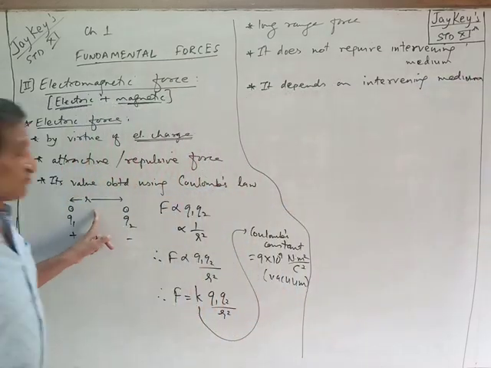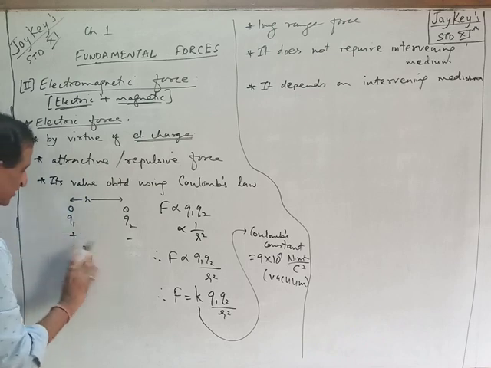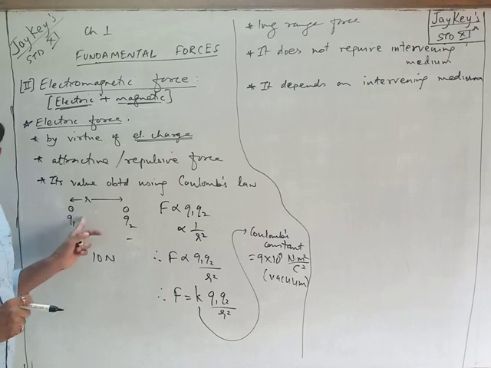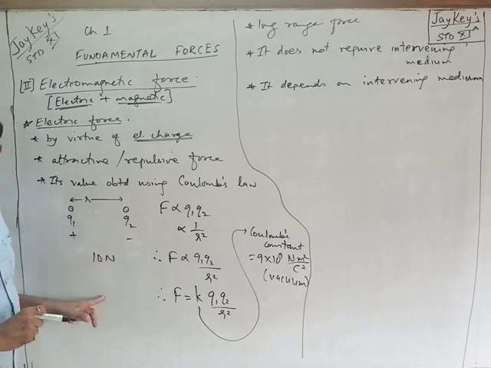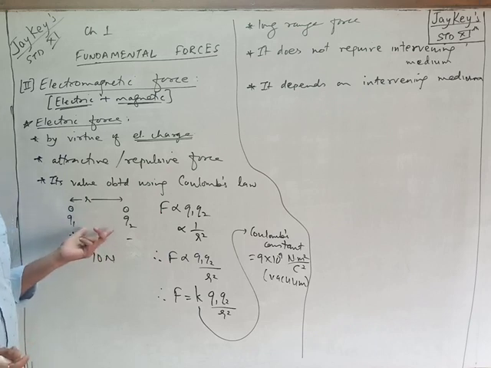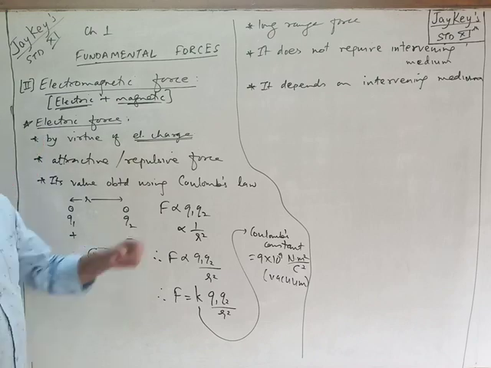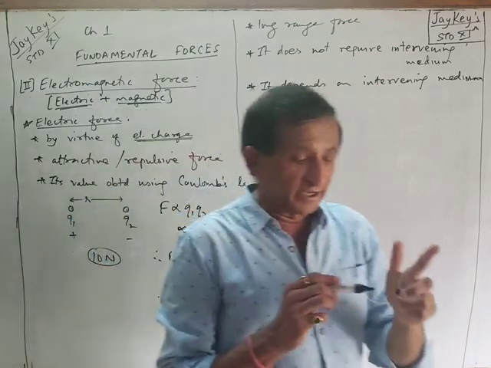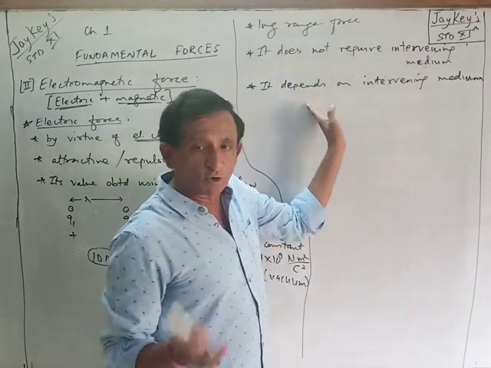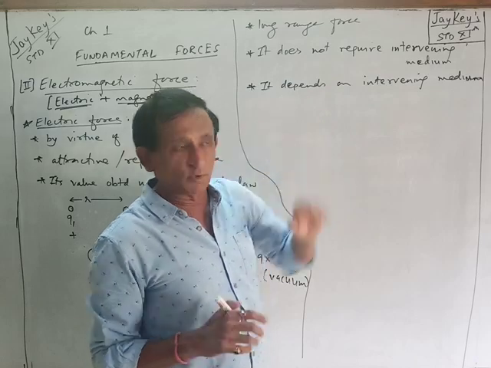Means what? If there is vacuum, suppose the force value is F1, let's say 10 Newton. If vacuum force is 10 Newton, then instead of vacuum if it is air, then the value will be somewhat different. If it is water, then the value will be different. Place a paper or wood or anything else. As the medium between the two changes, the value of force changes. That means it depends on the intervening medium. In case of gravitational force, we found that it does not require a medium and even does not depend on it. But here electric force does depend on the medium in between.